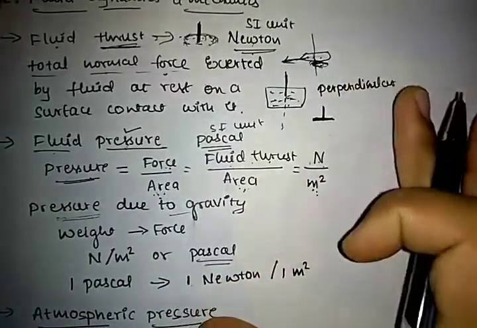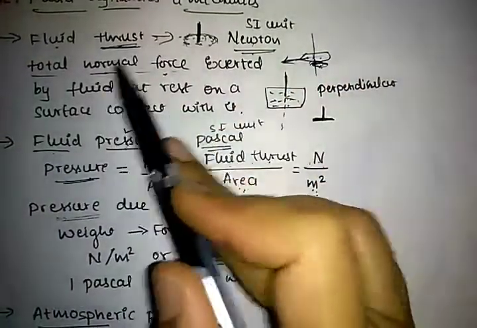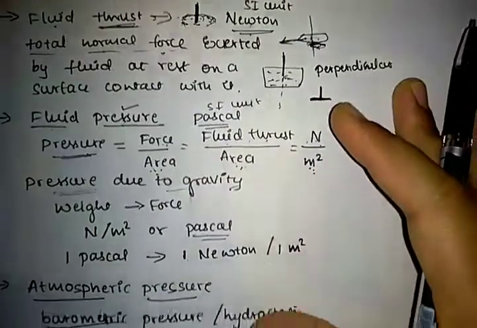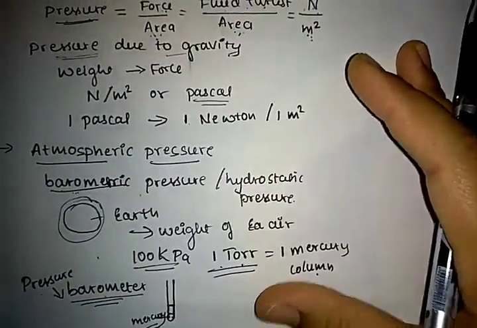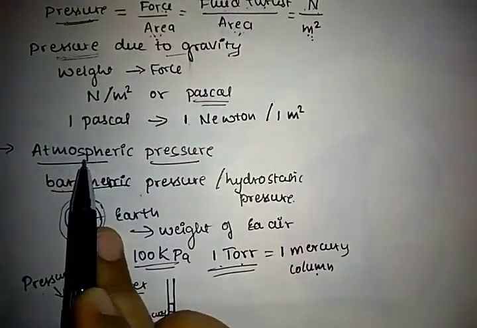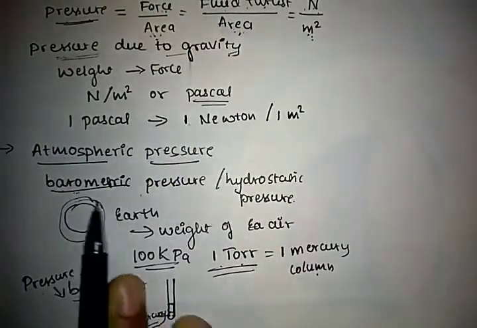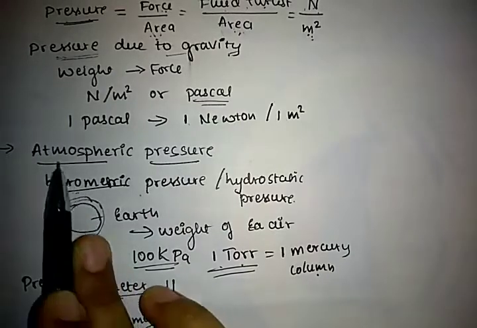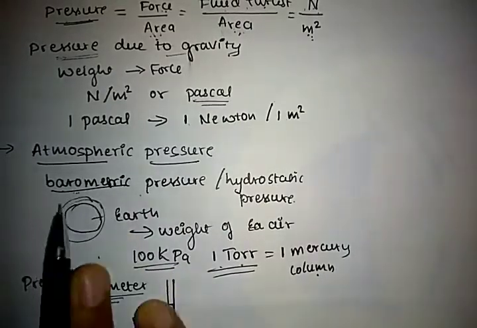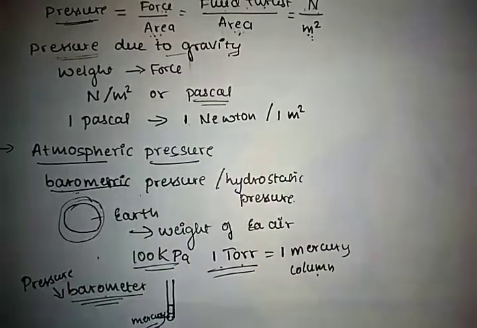That represents the difference between fluid thrust and fluid pressure. Okay, next thing is atmospheric pressure. We know that the atmosphere is nothing but the layer created around the surface of the earth, known as the atmosphere.